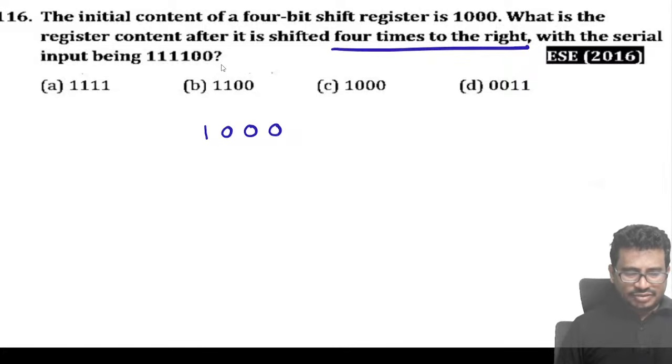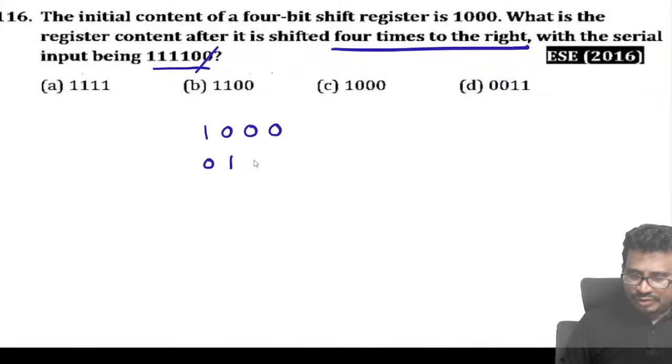4 times it has been shifted. So tell me, is the input given from this side or this side? If we see this, 0 they have given, and this is 1 0 0.